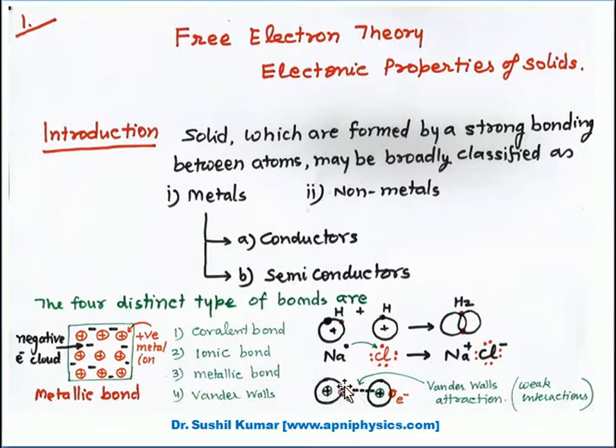Here an electron is revolving around the nucleus, that is, you can say a hydrogen atom, and this is its neighbor, again a hydrogen atom. So the interaction of this electron with the nucleus of the neighbor atom is actually very small, and that can be defined through the van der Waals attraction, right? Van der Waals attractions basically are weak interactions. So this is the idea of bonding between the atoms, how many types of bonds are available between the, you can say, metals.